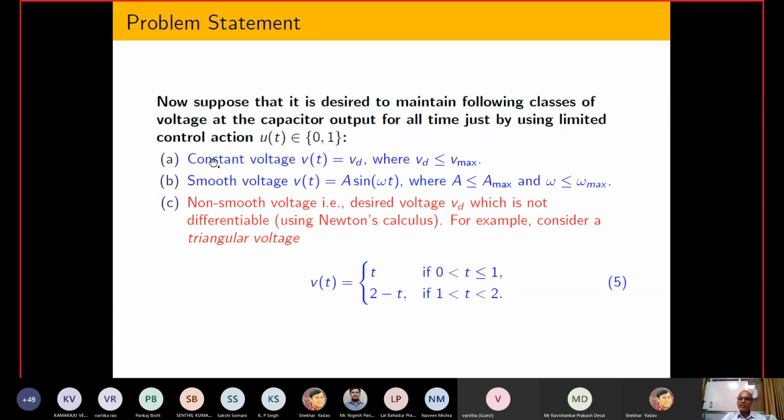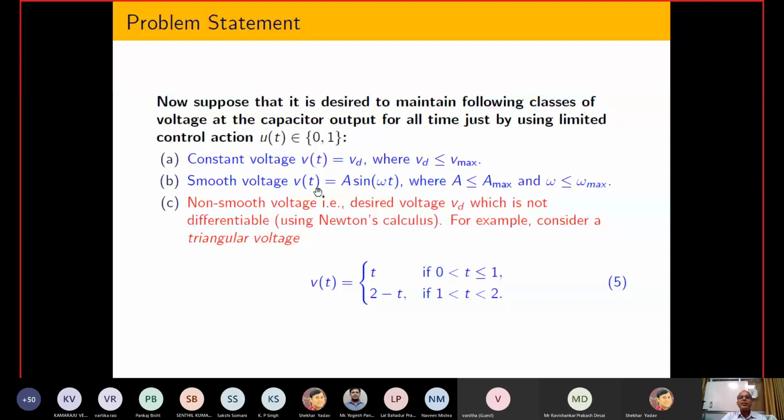If I have a constant voltage Vd, and Vd satisfies some criteria, because due to limitation of the circuit element I cannot track any arbitrary voltage, at least I can track Vt equal to Vd by switching between 0 and 1. So the current source I am going to switch from 0 to 1, and after that I am going to generate this much constant voltage.